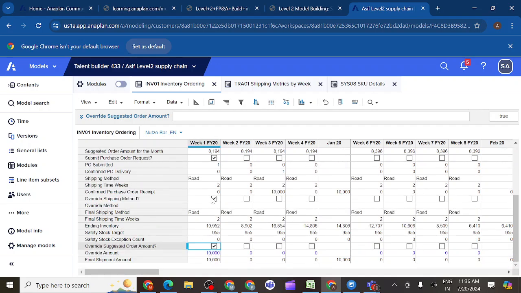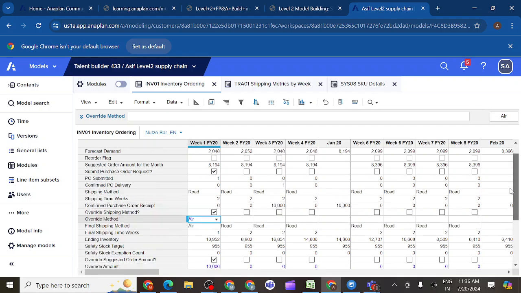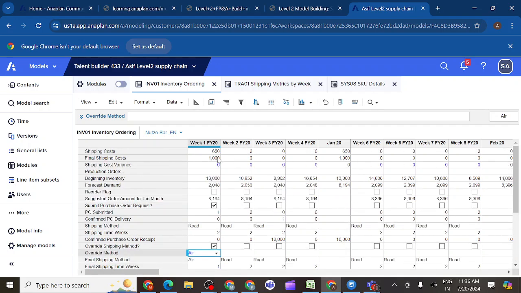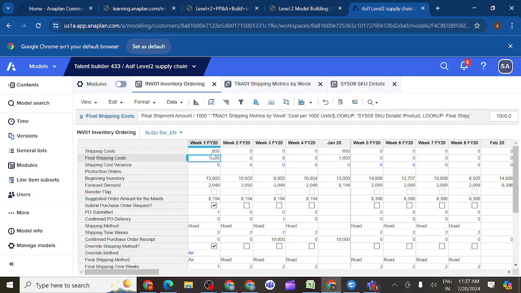If I change the override method, instead of road I want to send by air, you can see here, what is the basic shipping cost? 650. And what is the final shipping cost? If I send through road, I get the cost 650. If I send through air, yes, 1000 rupees. So this way, if you do the override, you will get the extra cost. You will get the basic cost and the overridden cost here.